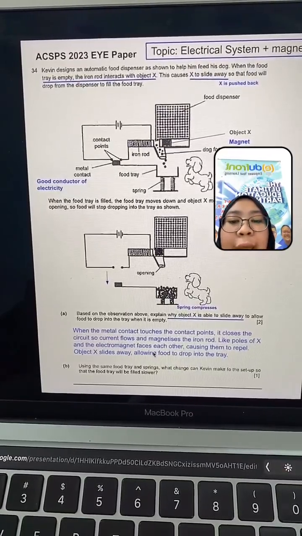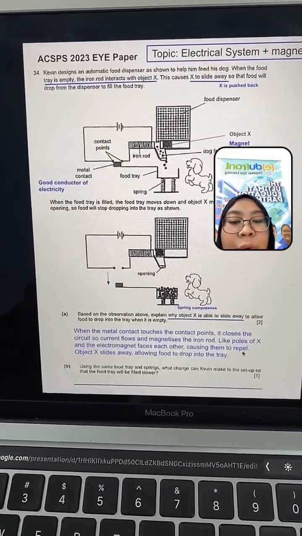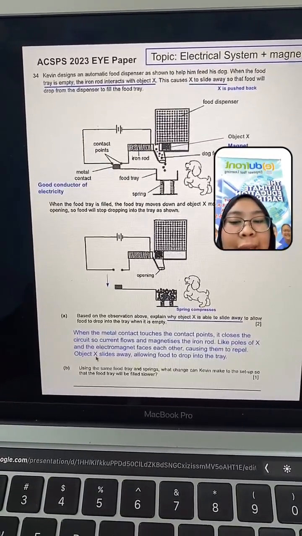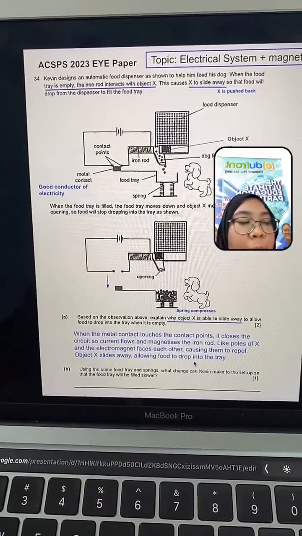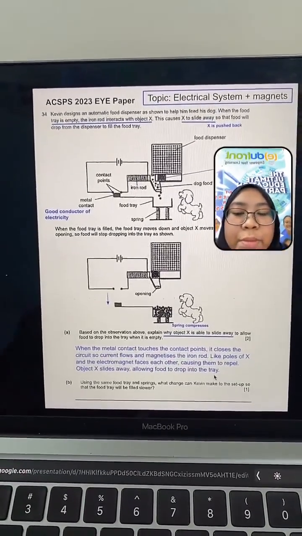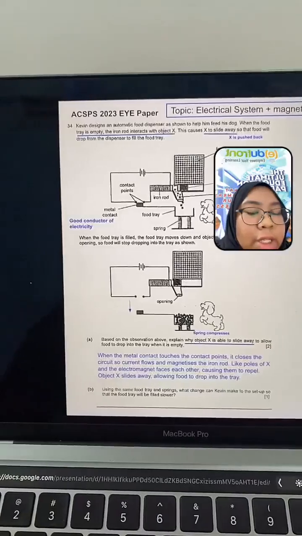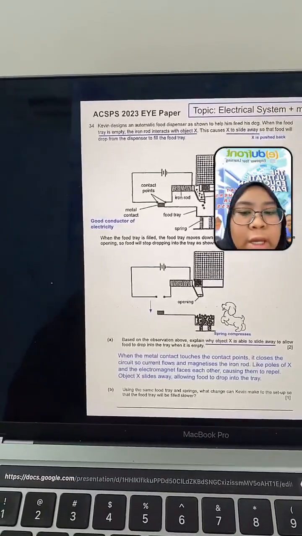So like poles of X and the electromagnet, when they face each other, cause it to repel. So object X slides away, allowing food to be dropped into the tray. Okay, make sense? Next question, part D.